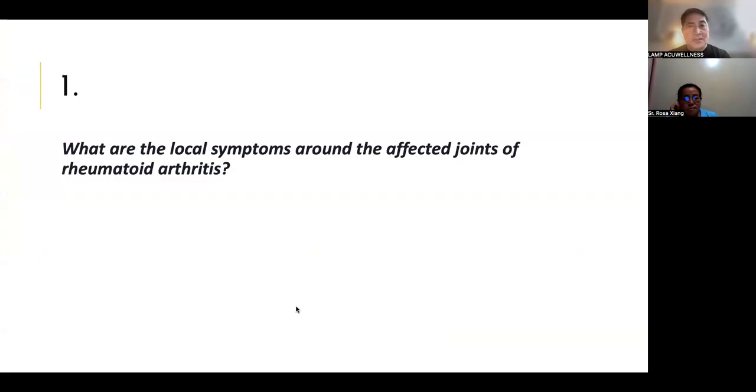What are the local symptoms around the affected joints of RA? Local symptoms include warmth, swelling, pain, and stiffness, particularly noticeable in the morning or after periods of inactivity. These symptoms are symmetrical, affecting the same joints on both sides of the body. Okay. What about the limitation of movement around the affected joints? I think this is the same, no? Limitation of motion of the affected joints. Morning. So this is like what Mom Mildred has experienced.